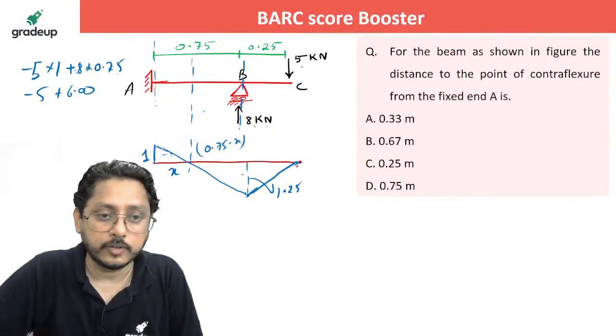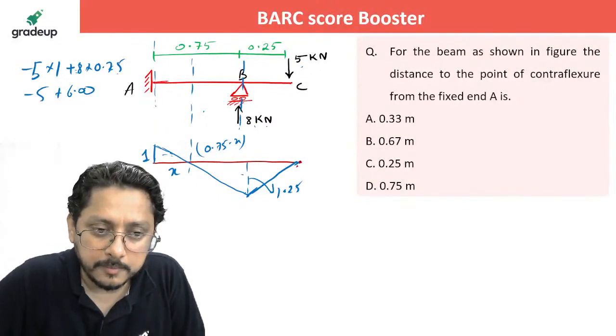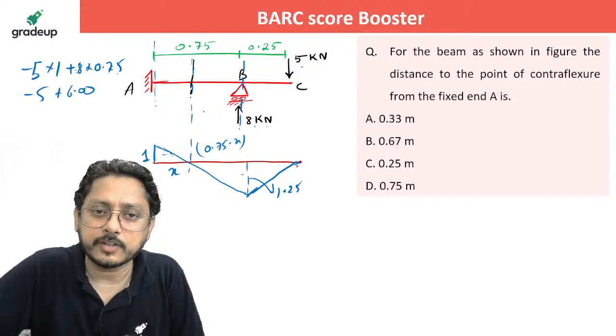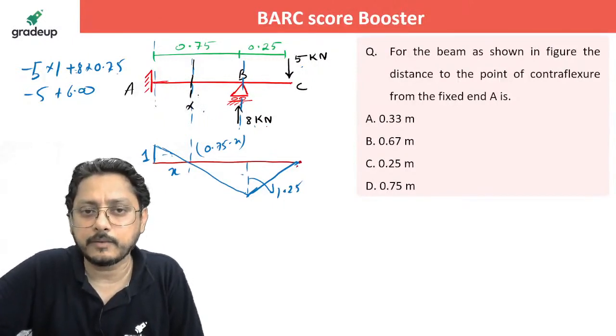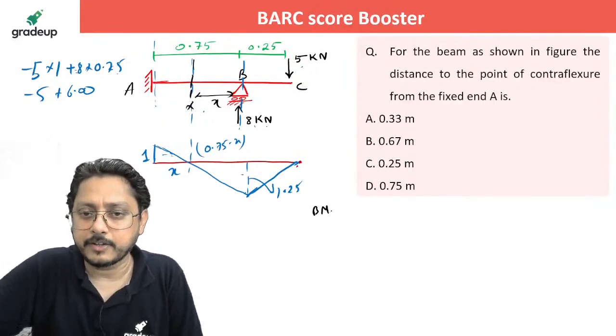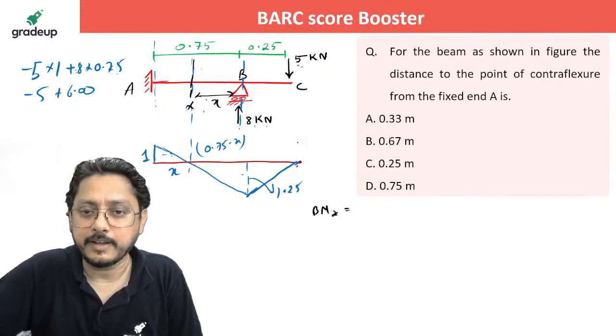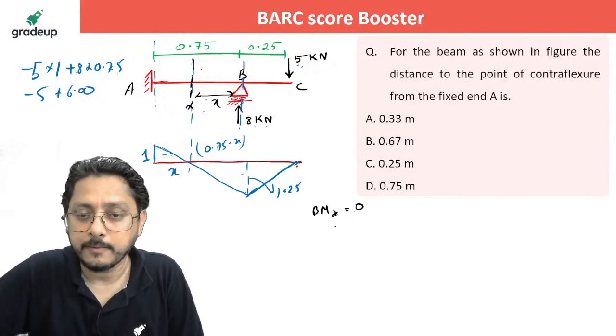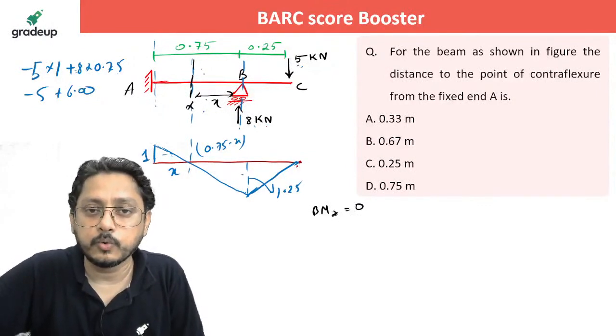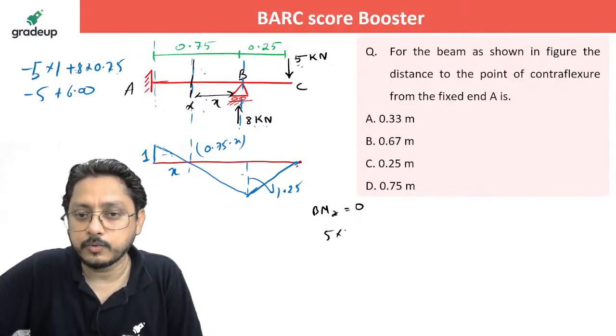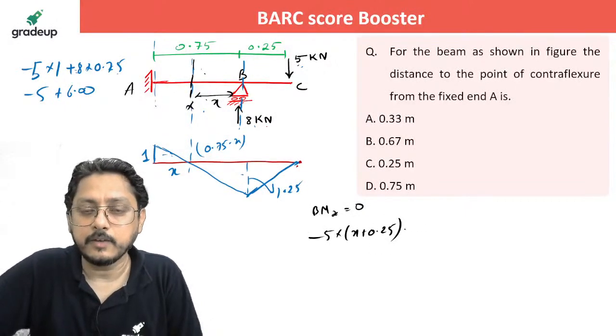Or if you want to write down the equation, that also can be done. Write down the bending moment at this section. You stand here and take the distance from here, some x. At x distance, what is the bending moment? The bending moment at section xx will be 5 into x plus 0.25, that will be minus, and then plus 8 into x, equal to 0.